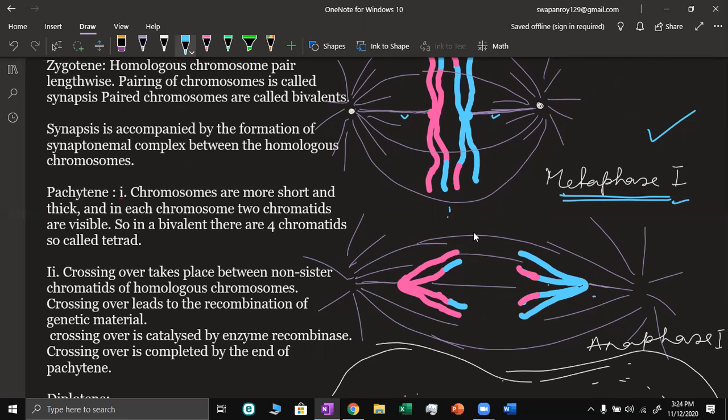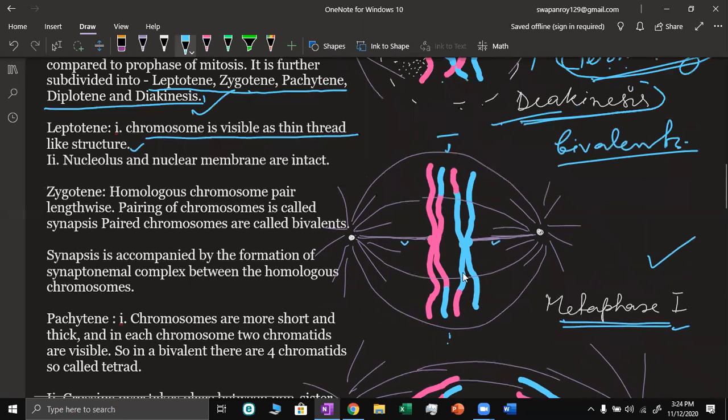But in this case, the chromosome has not divided. Still, in each chromosome, two chromatids are there. And these chromatids are showing a change of color, indicating the crossing over, the exchange of segments.